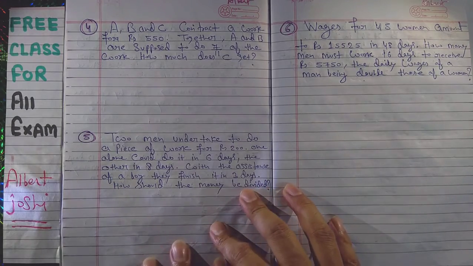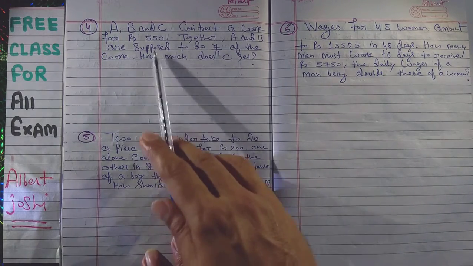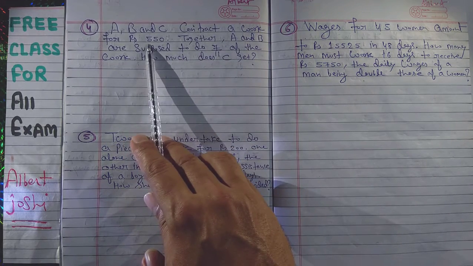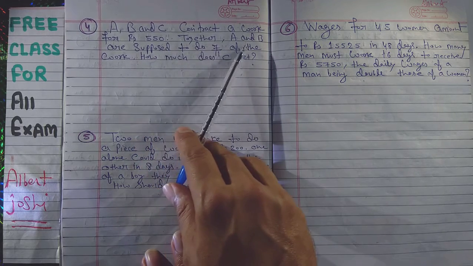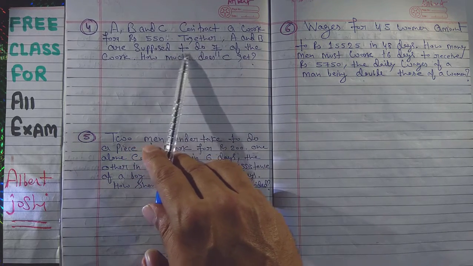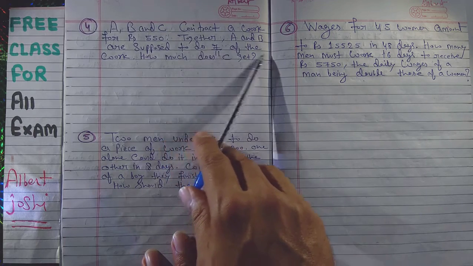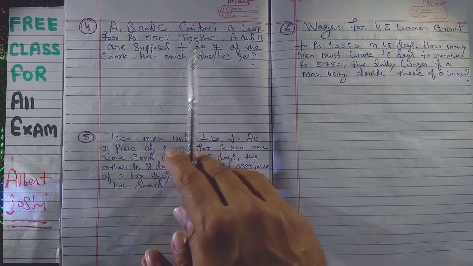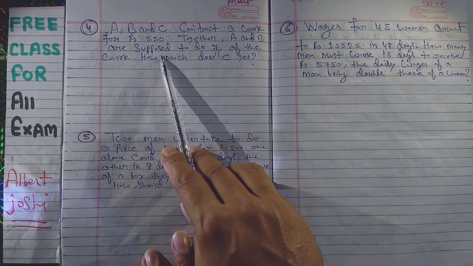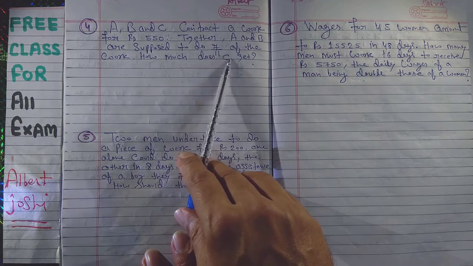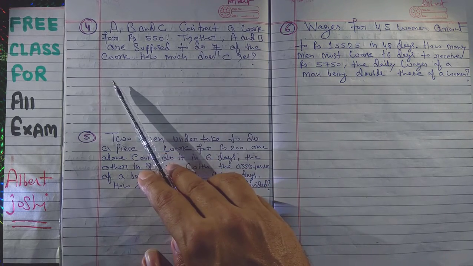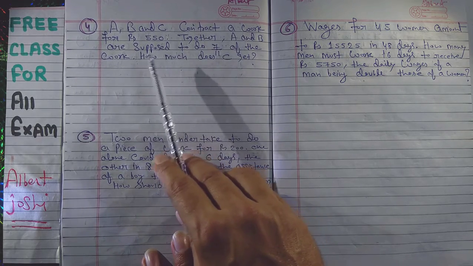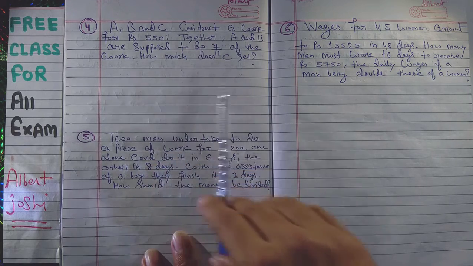Now the next question, that is also the same. In this question you also have A, B, C. There are 3 people who contract a work for rupees 550 together, and A and B are supposed to do 7 upon 11 of the work. How much does C get? It means that the rest of the work C will complete. So at first you have to find how much work C has done. You have to find the capacity of C. Then we will calculate the share of C.